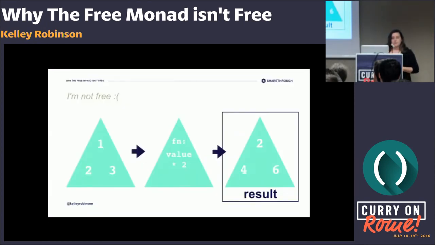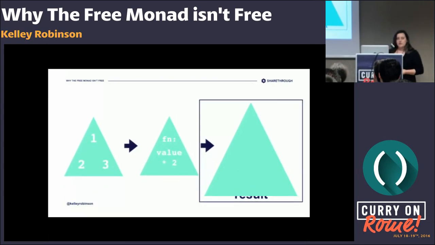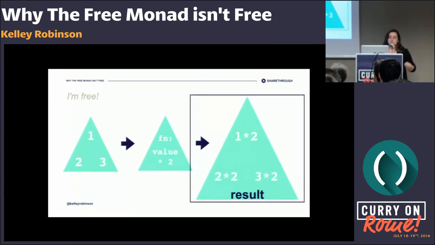Again, if we look back at our previous example, this isn't free because the result has lost the input data. The corollary to this in the free monad world would look something like this. You would store the input data with the methods. And this is free because in our minds, we know what the star function means, but we could interpret that to be anything at a later point.